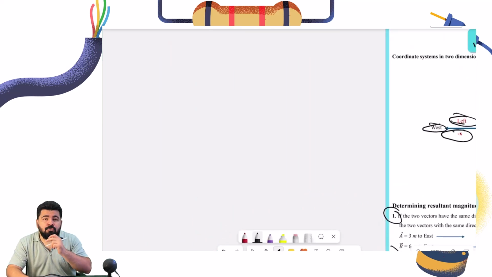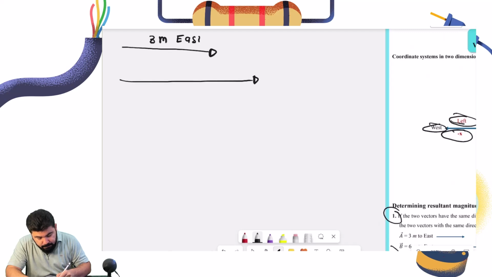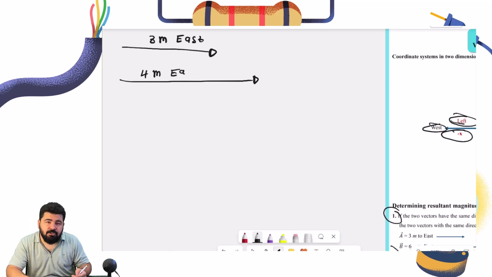Okay, if you have two vectors, they have the same direction. We're going to simply add them together. Okay, now let's say this is the first one and this is the second one. This is equal to 3 meters, let's say east, and this is equal to 4 meters east. Notice they have the same directions.